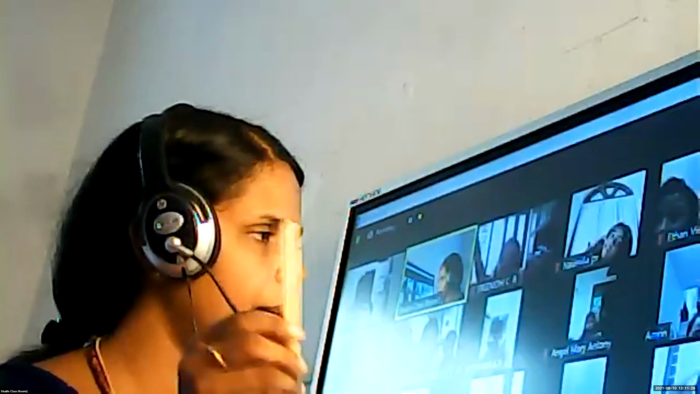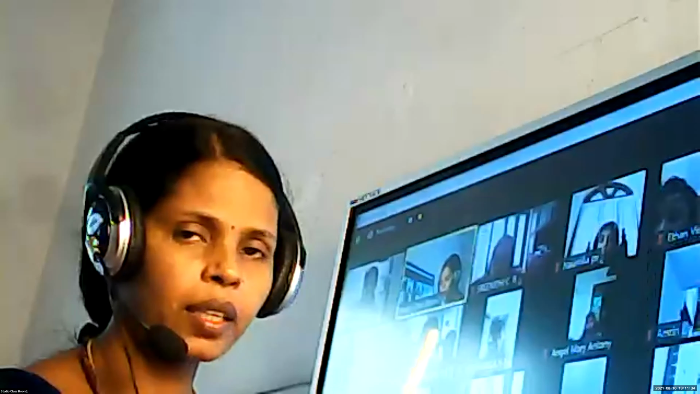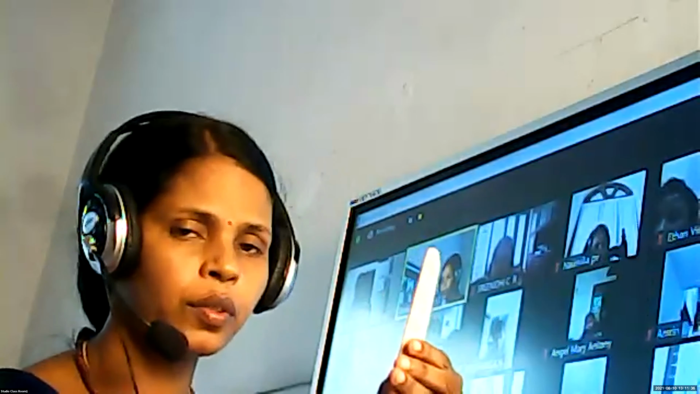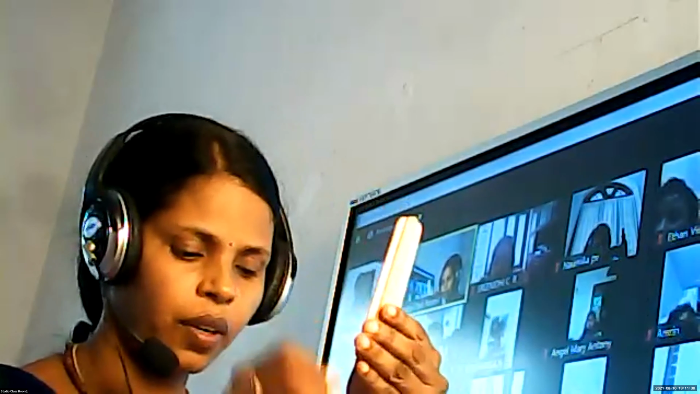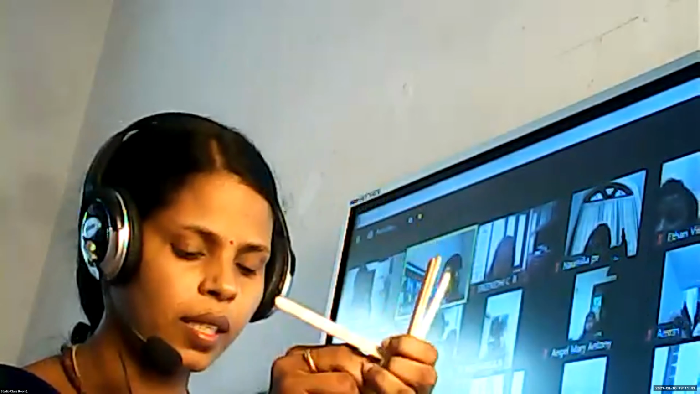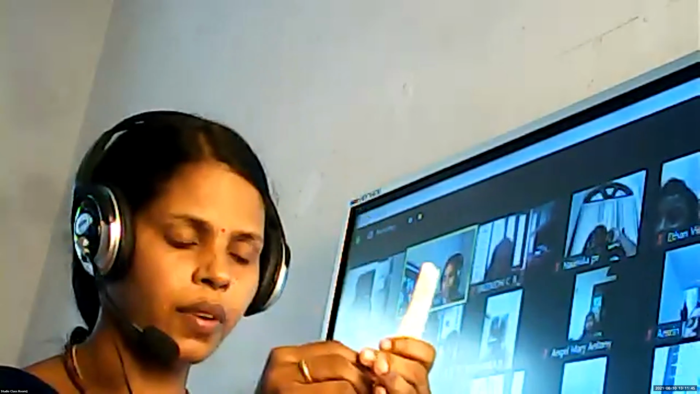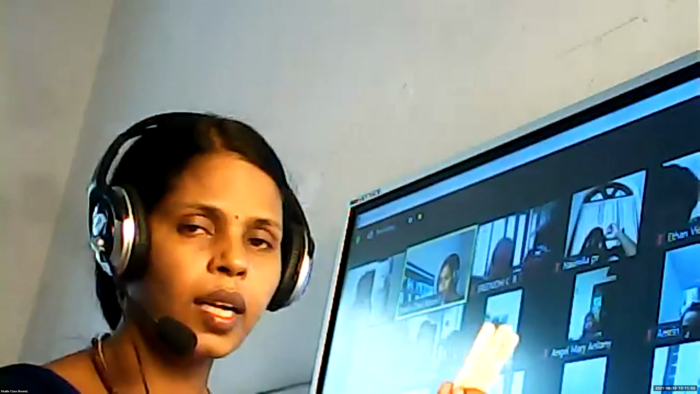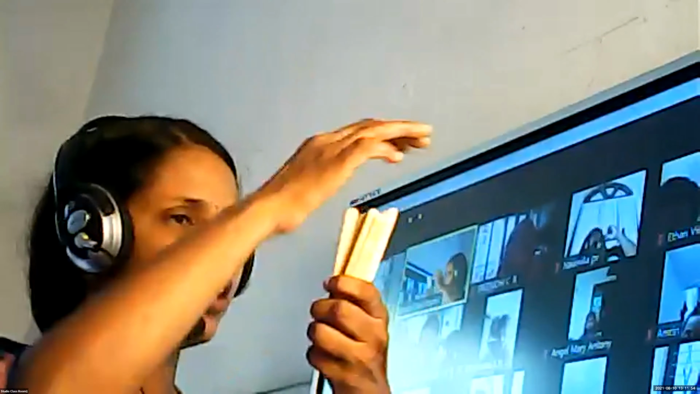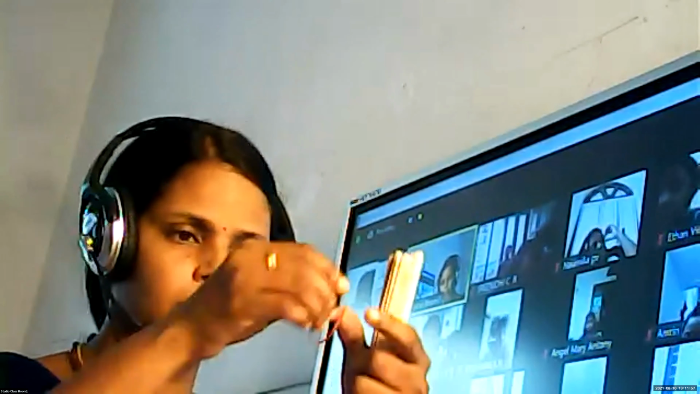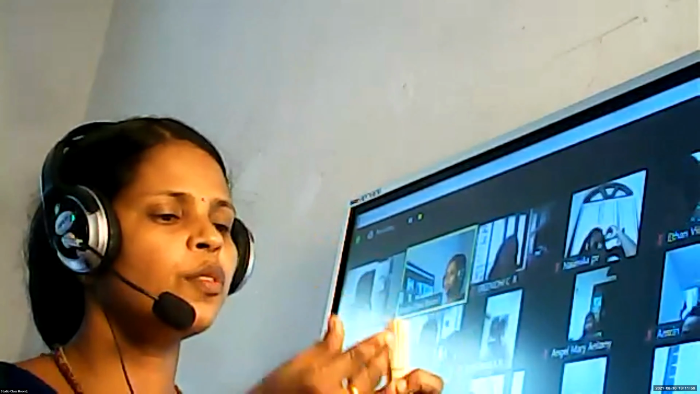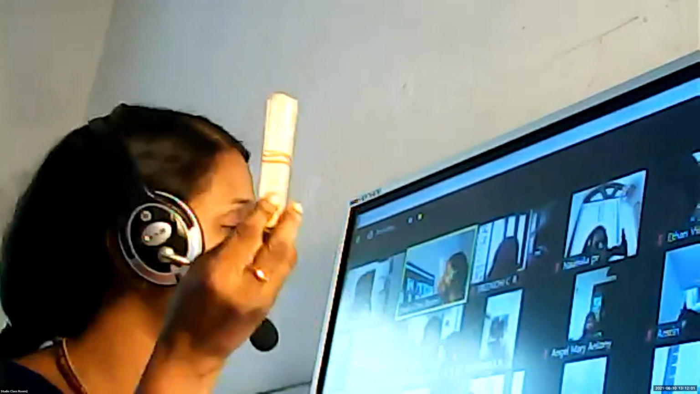Now one more thing. Once again I'm taking the sticks. Listen to me. Okay, this is 1. So I'm adding one more. So 2 ones, 3 ones, 4 ones, 5 ones, 6 ones, 7 ones, 8 ones, 9 ones, 10 ones. Now I'm making a bundle using the rubber band. So what is this? It's a bundle of 10.